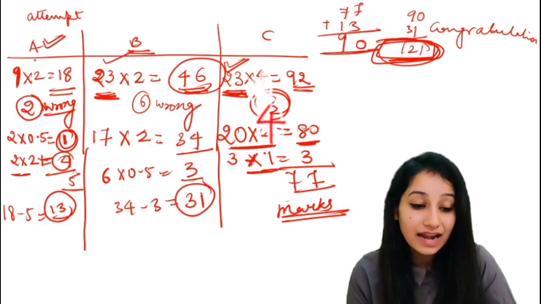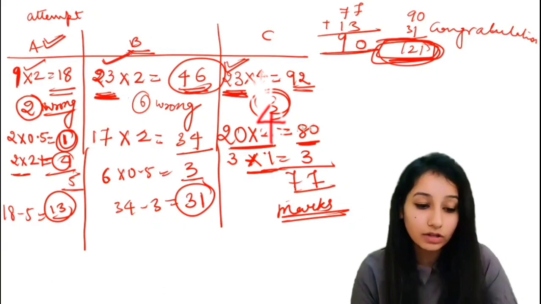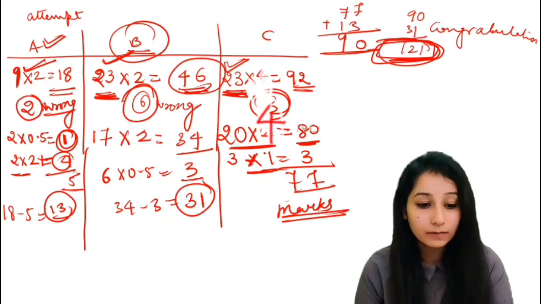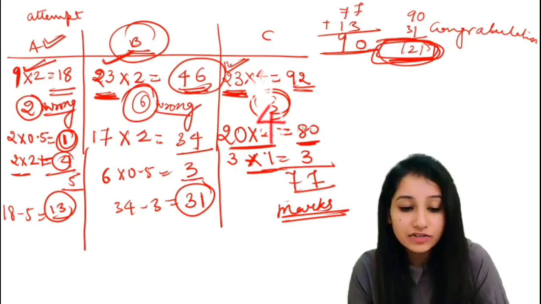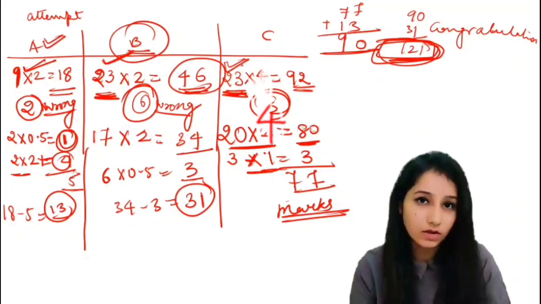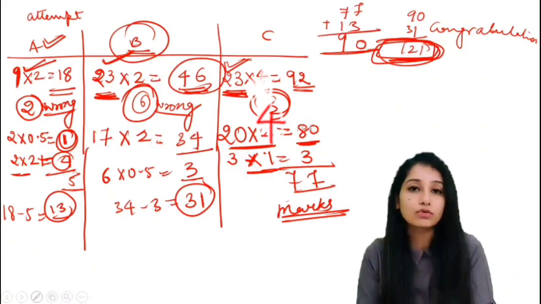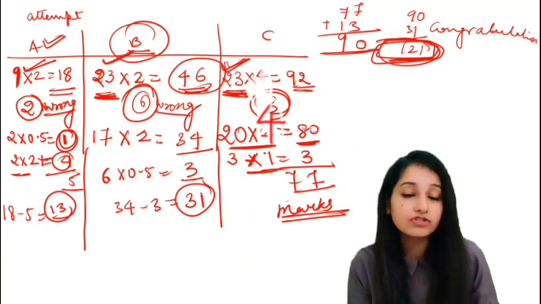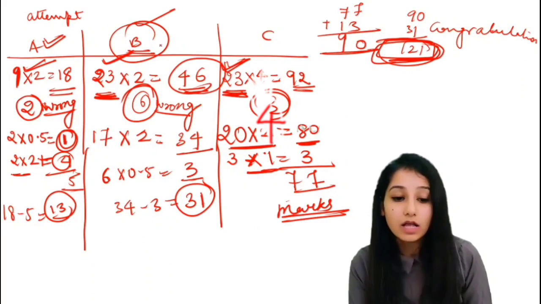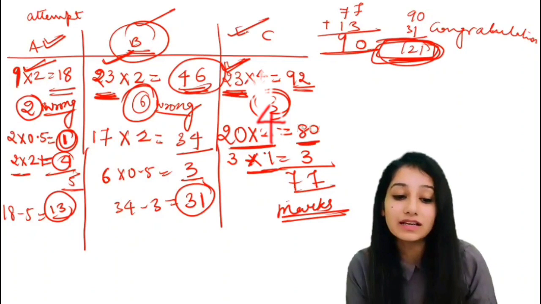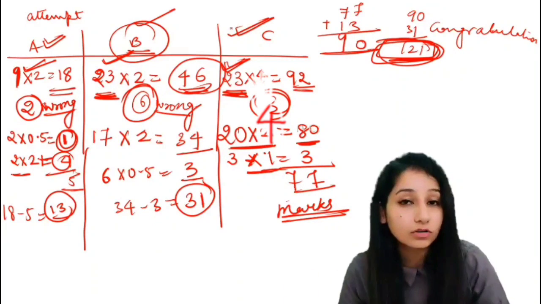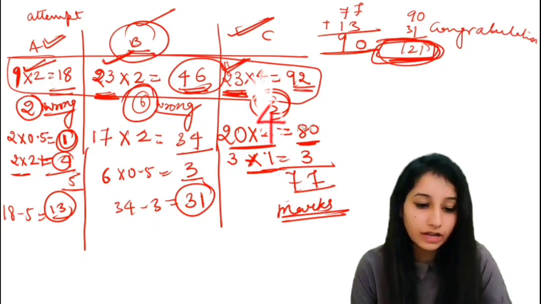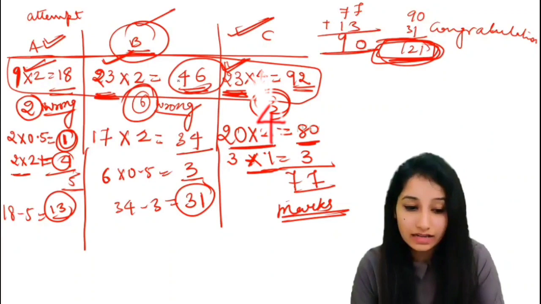In section A and section B, you can easily attempt 9 questions and 23 questions. Plus, in section B we have taken a good number of wrong questions. And in section C, there are a number of choices, so you will choose only those questions that you know very well. So the chance of negative marking is less as compared to B, because in B section there is less choice, while in C there is a huge number of choices. So this is nearly the number of questions you must attempt for getting selected in the CSIR NET examination.